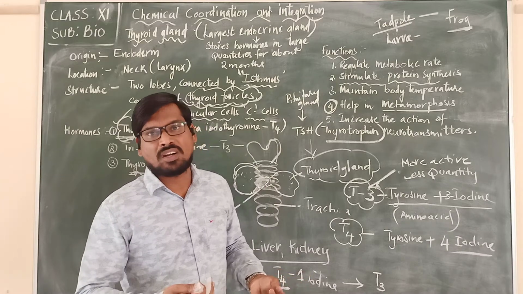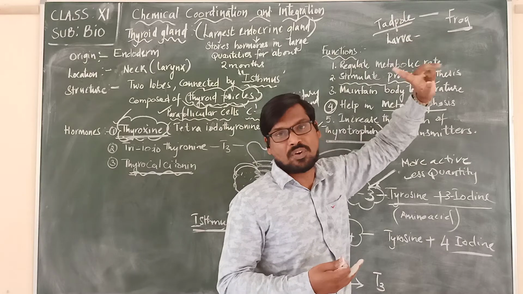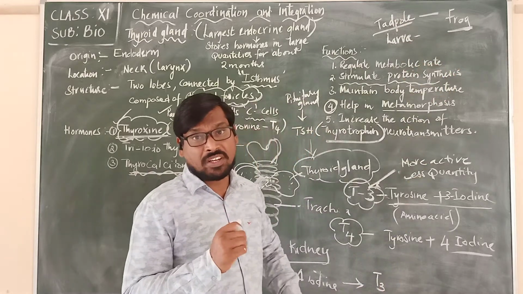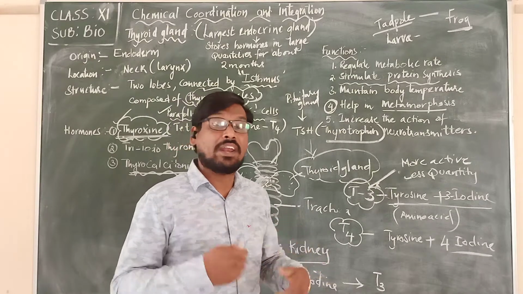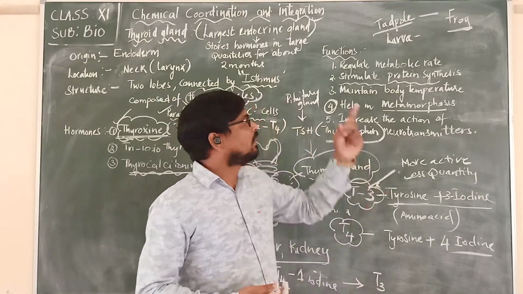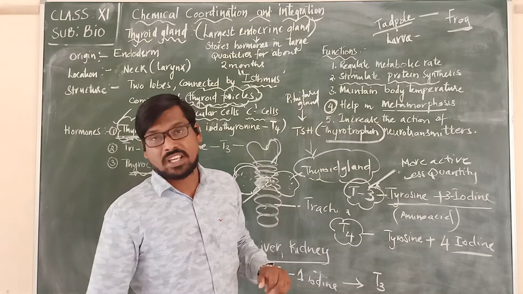Thyroxine is helping in the conversion or development of the tadpole into a frog. Thyroxine is produced from the thyroid gland. You remove the thyroid gland, and thyroxine is not produced. So the tadpole cannot change into a frog. That is the point we have to keep in mind.